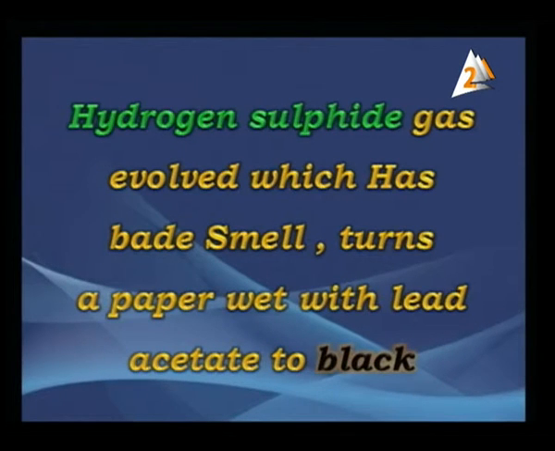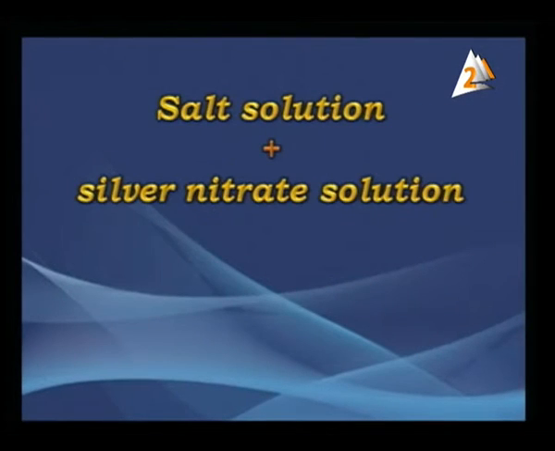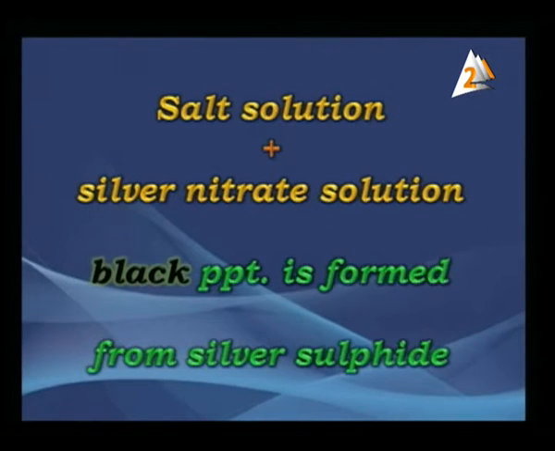Next, the hydrogen sulfide gas evolved, which has a bad smell and turns the paper wet with lead acetate to black. It's good to study all of this. You must know, my dear, the sulfide salt solution plus a new one, silver nitrate solution. Directly, a black precipitate is formed. It's formed from what? Silver sulfide. This equation can be written as you see now.